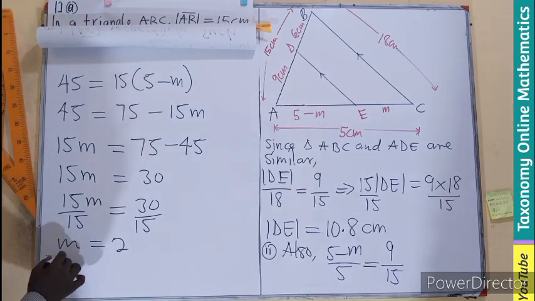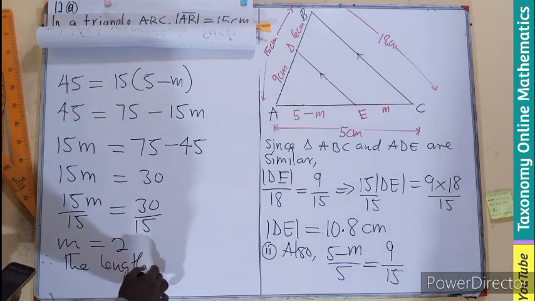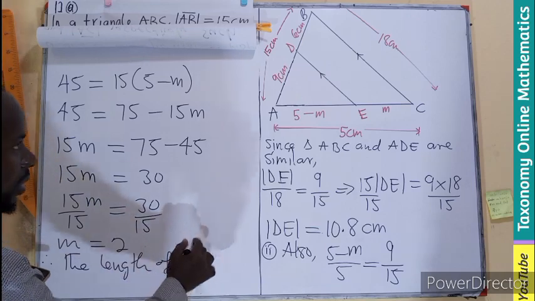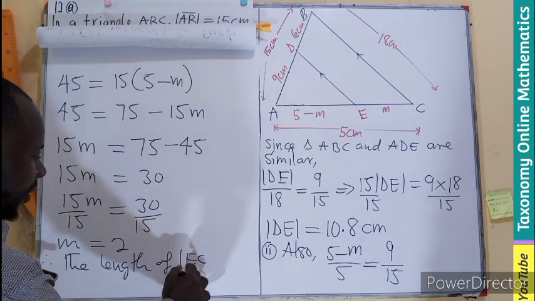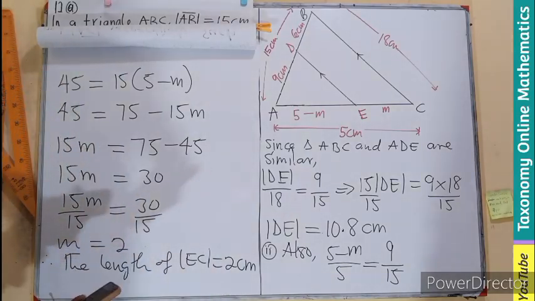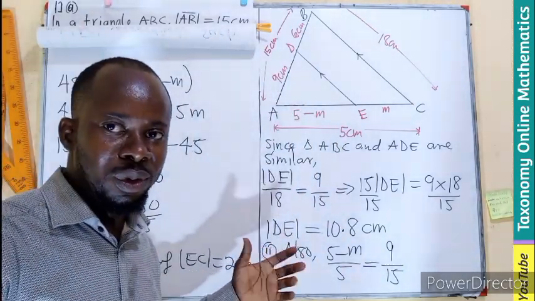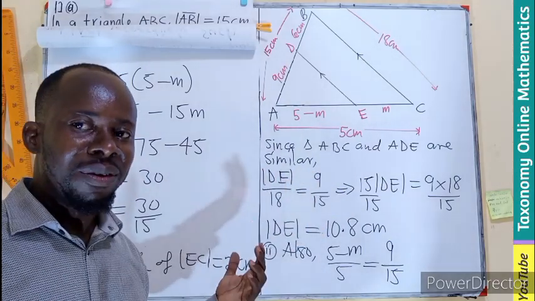So therefore, the length of EC will be 2 centimeters. Alright, I guess this concept is also well understood by similar triangles.